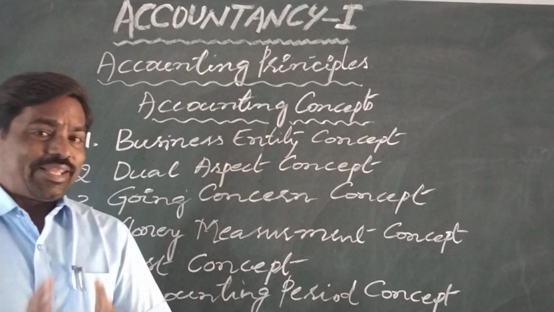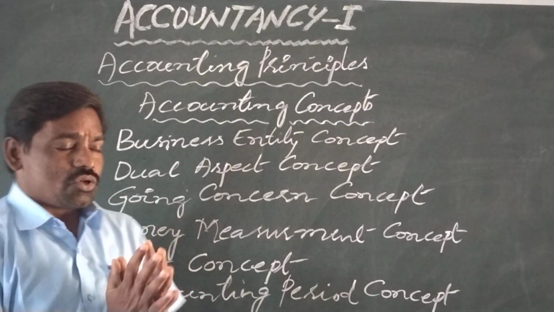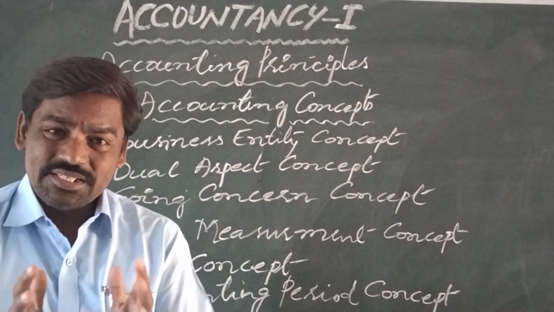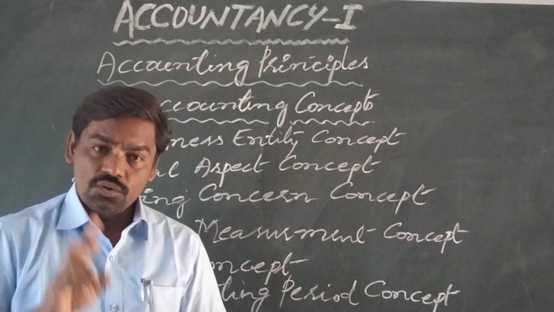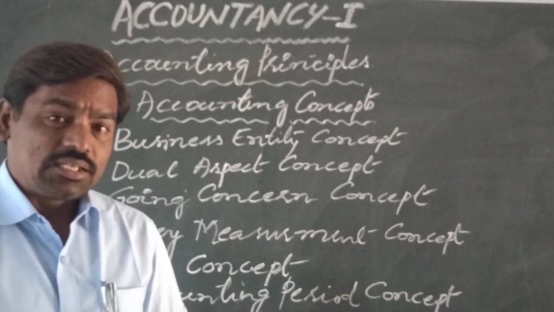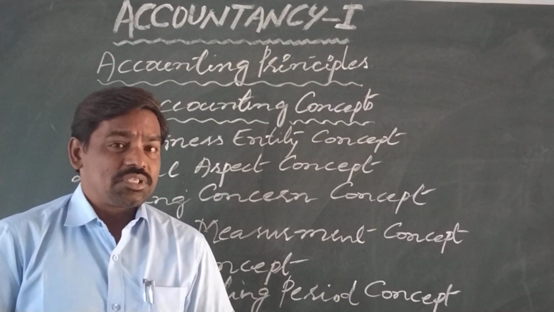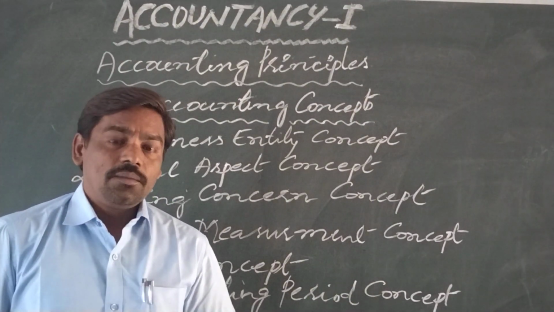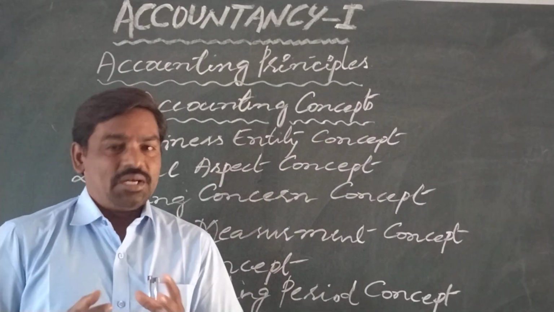So with this, what we can understand, as per dual aspect concept, every business transaction will have two aspects. One is receiving benefit aspect and another is giving benefit aspect. Based on this concept, the double entry bookkeeping system emerged.